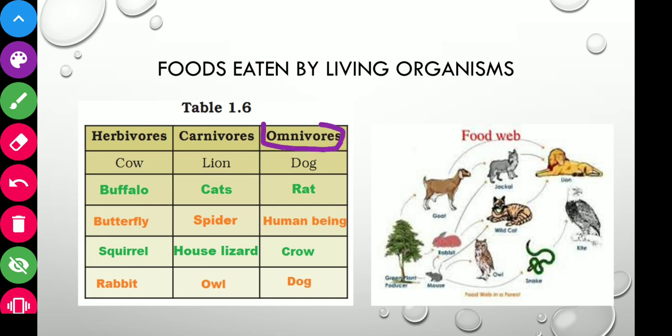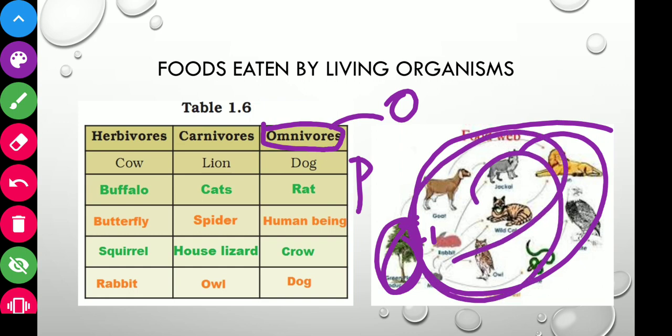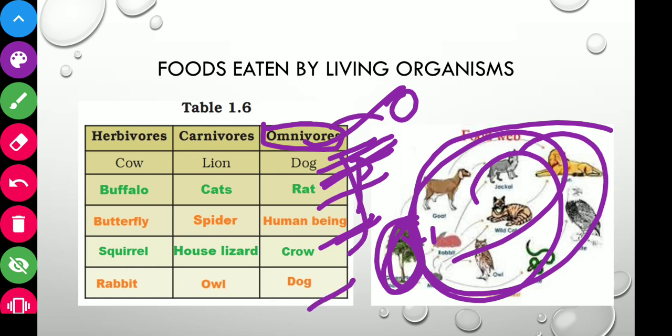Now what are omnivorous? Omnivorous are the animals which eat plants plus other animals, the flesh of other animals. Means the animals who eat plants as well as other animals are called omnivorous. Like a dog can eat the flesh of other animals as well as plants also. Okay, yes, the rat and the human being. We human beings are categorized into omnivorous as we eat both plants as well as animals, and the dog. Okay, yes.